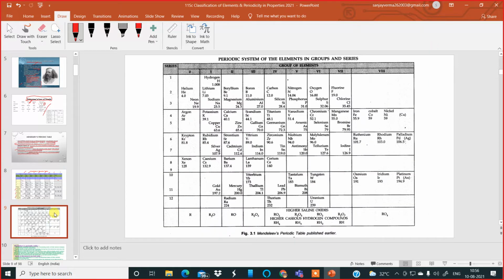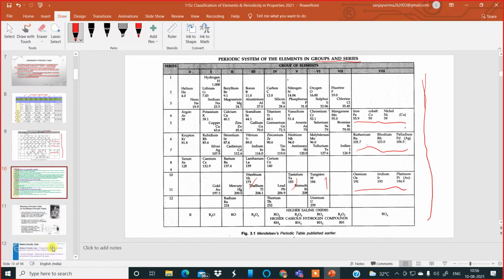Now, if you look at one more illustration over here, according to Mendeleev, the elements in groups and series were discussed. So this is the series and these are the groups, where you will find some groups containing more than 3 elements, or 3 elements at the most, and some positions containing 2 elements, like this, which was a drawback of Mendeleev's periodic table.